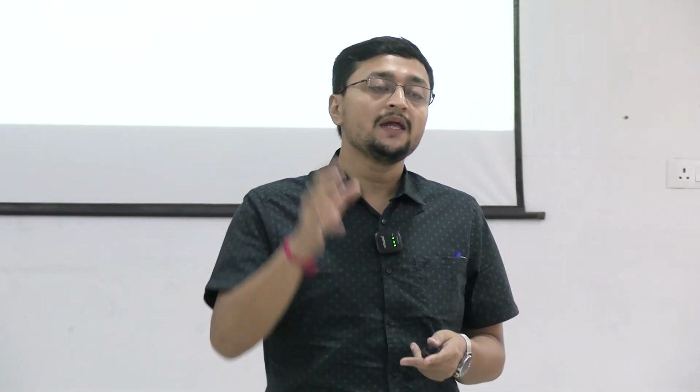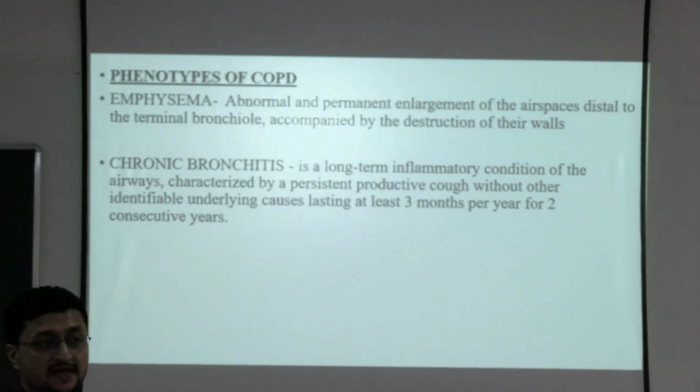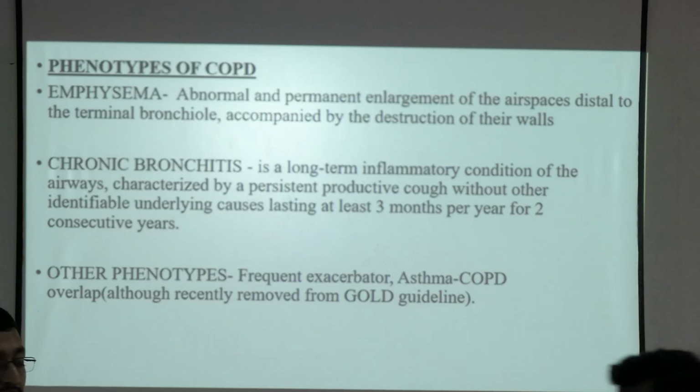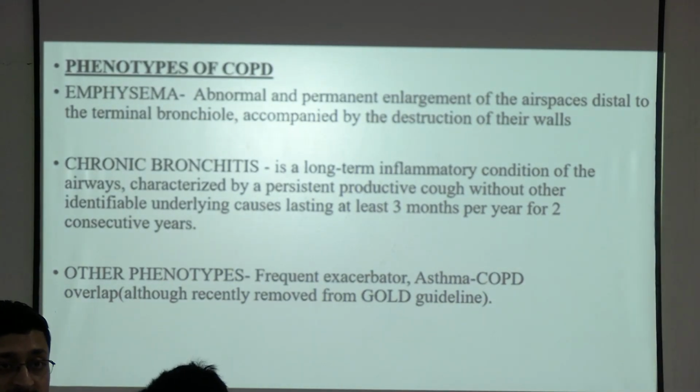In the chronic bronchitis phenotype, the cough is predominantly with expectoration, maybe mucoid or mucopurulent in nature, right? Other phenotypes are the frequent exacerbator phenotype and, as I have already mentioned, the asthma COPD overlap syndrome, but this has recently been removed from the GOLD guideline.